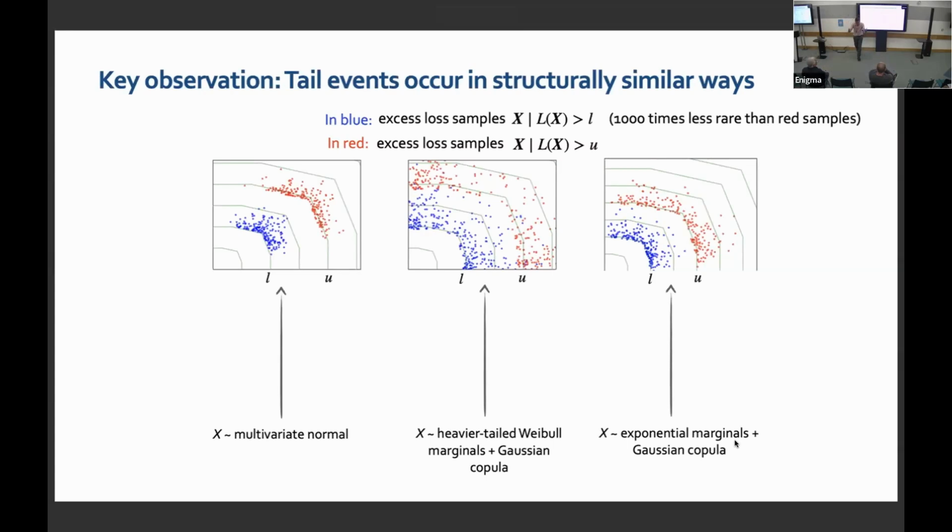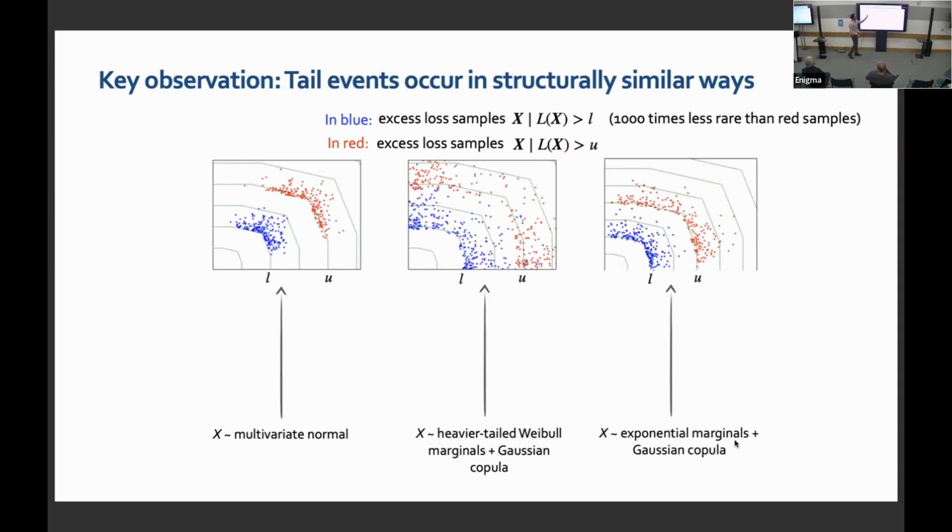Likewise, in the same problem, the concentration is mirrored. How the concentration happens at higher levels of rarity is mirrored at lower levels of rarity as well, and that's what we want to explain. Typically sample average approximation will ignore all these blue samples and will make use of the red samples alone. But the blue samples occur 1,000 times more often than the red samples. So can we use these blue samples to inform how the concentration for the red samples should look?